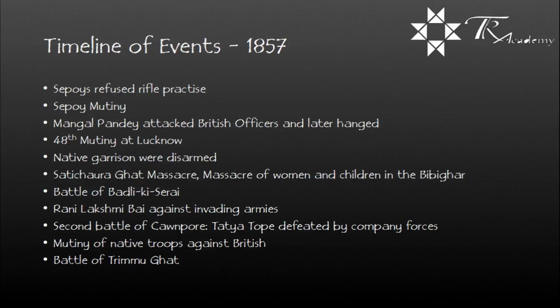The timeline of events for the year 1857. Sepoys refused rifle practice. Sepoy mutiny took place.